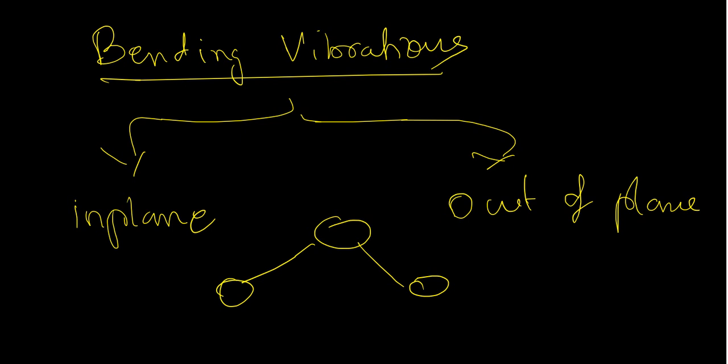During the vibration, if all the atoms remain in the board, I am able to draw everything on the board, then it is called in-plane bending. During the vibration, if the atoms happen to come out of the board, out of the plane, that is called out-of-plane bending.